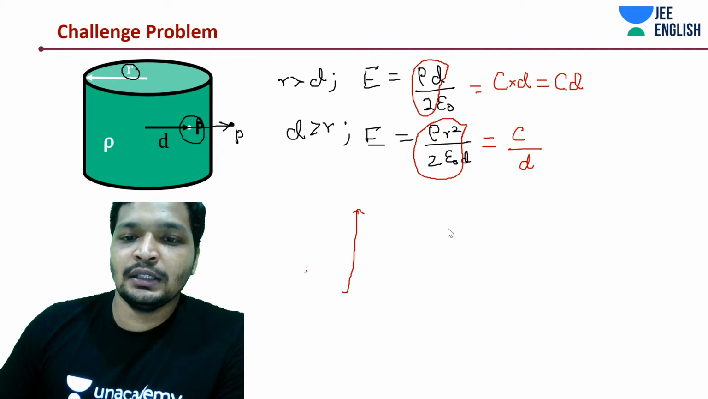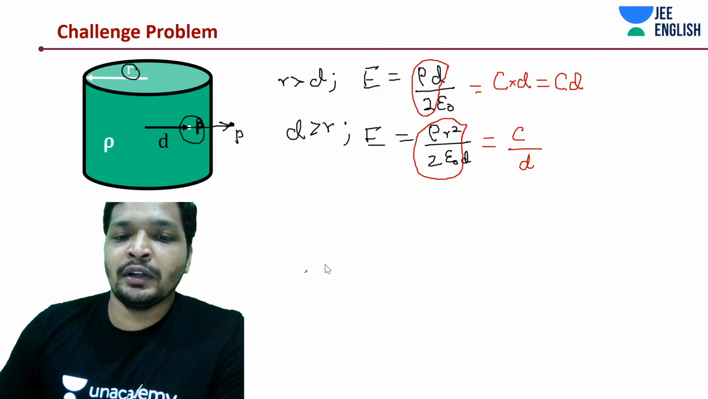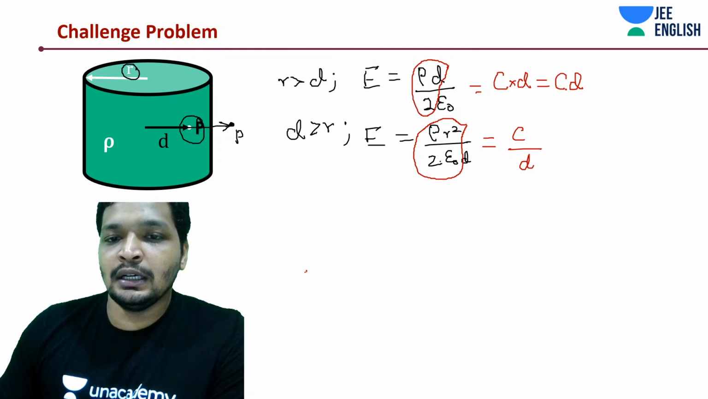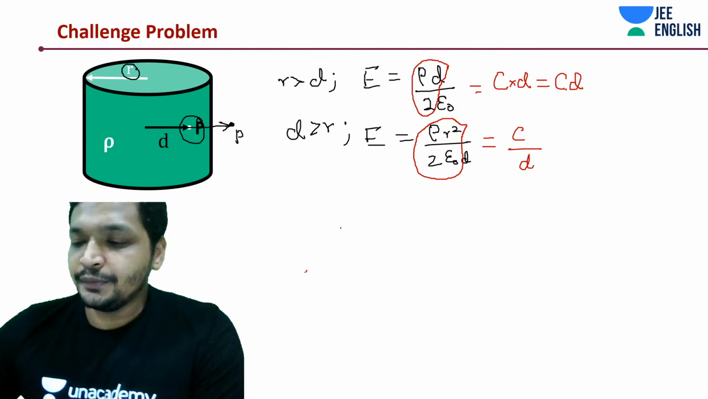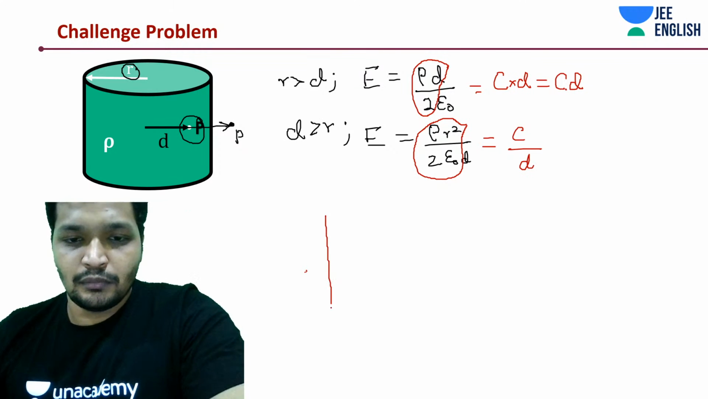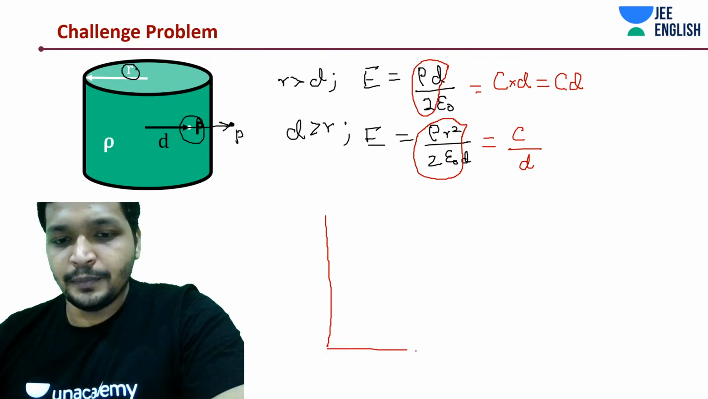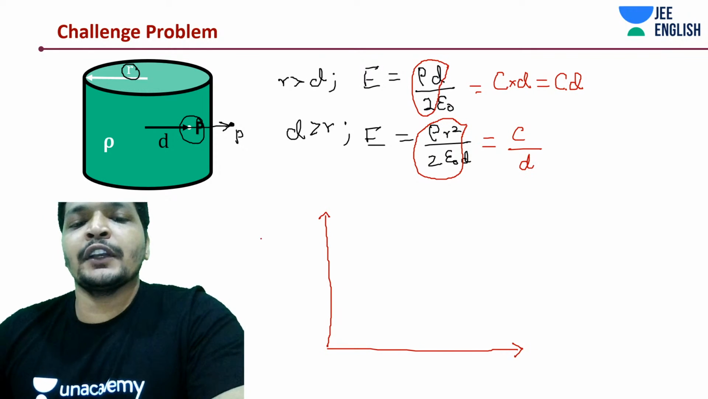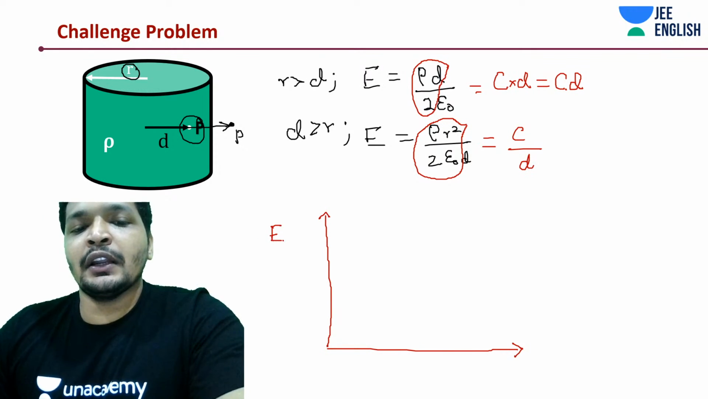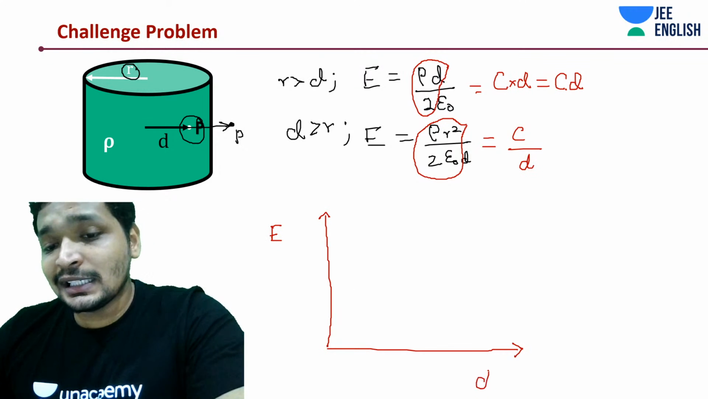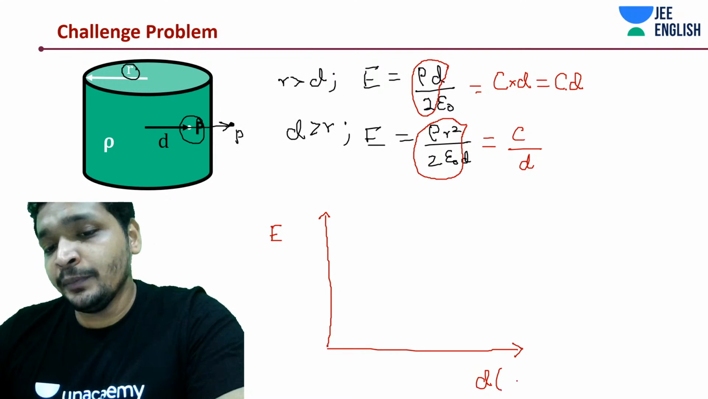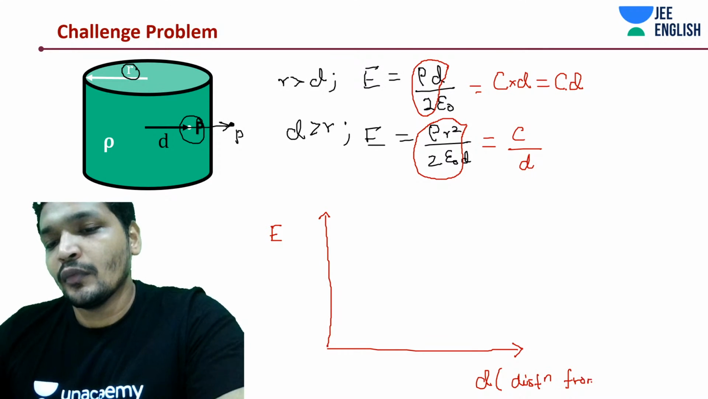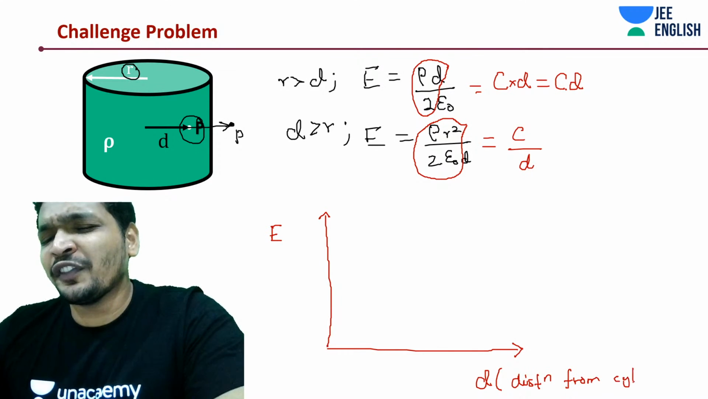First of all, I'm drawing out the axis, guys. Where are we going to assign the electric field? Over here. Where am I going to assign the distance from the cylinder? Distance from the cylinder. Which kind of graph is this? For which is this valid?